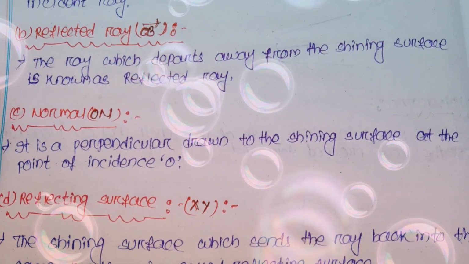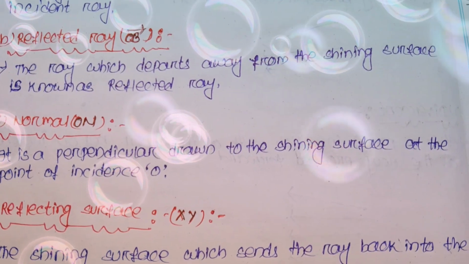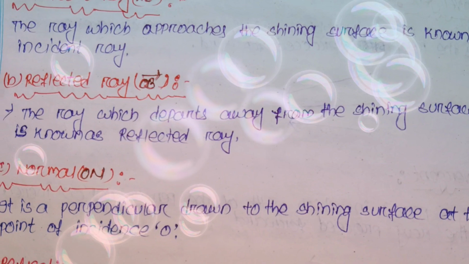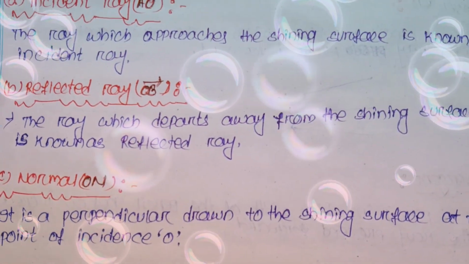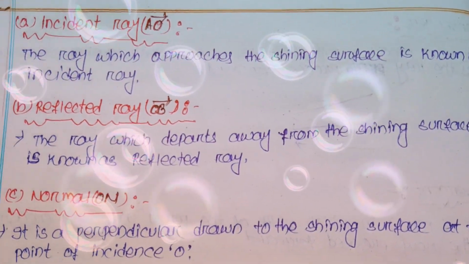Then after, normal. It is the perpendicular drawn to the shining surface at the point of incidence. First of all, we have to know what the point of incidence is, where the normal is drawn.